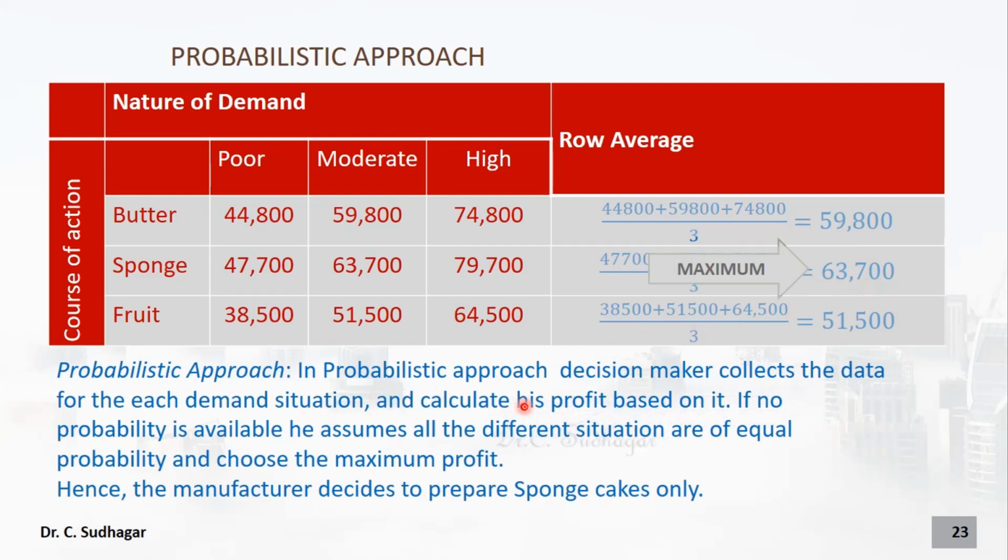So in the probabilistic approach, the decision maker collects the data for each demand situation and calculates his profit based on it. If no probability is available, he assumes all the different situations are of equal probability and chooses the maximum profit. Equal probability means see how many columns are given. 3 columns are given means divided by 3. If 4 columns are given, 4 different states of nature are given, you can divide it by 4. Okay. So in this case, the manufacturer decides to prepare sponge cake only. So correspondingly this one, sponge cake only.